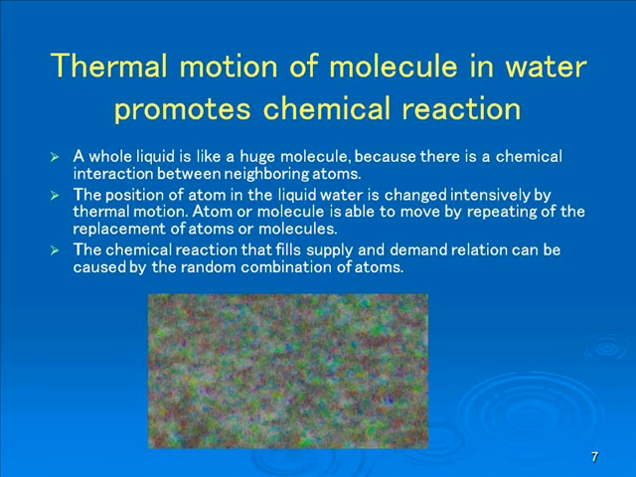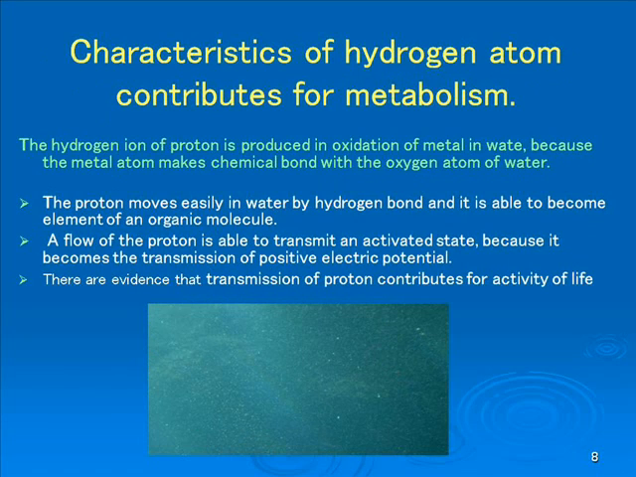A whole liquid is like a huge molecule, because there is a chemical interaction between neighboring atoms. But the position of atoms in liquid water is changed intensively by thermal motion. An atom or molecule is able to move by repeated replacement of atoms or molecules. The chemical reaction that fills a supply and demand relation can be materialized by the random combination of atoms.